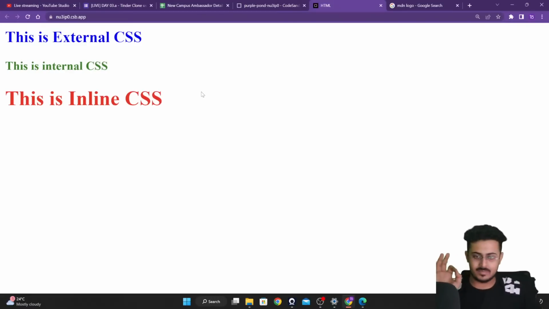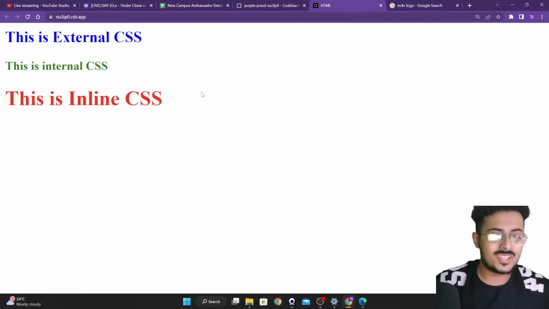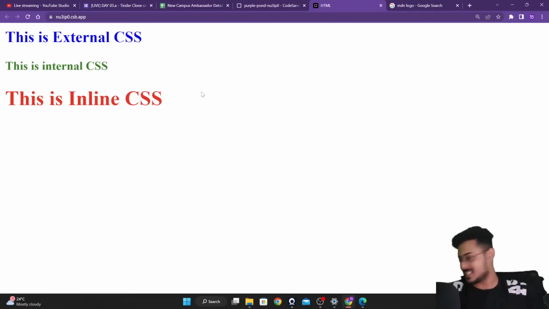As a developer going out for placements and applying for jobs, you need not just know how to code, but actually write good quality code as well. In that case, make sure you are never using inline and internal CSS.